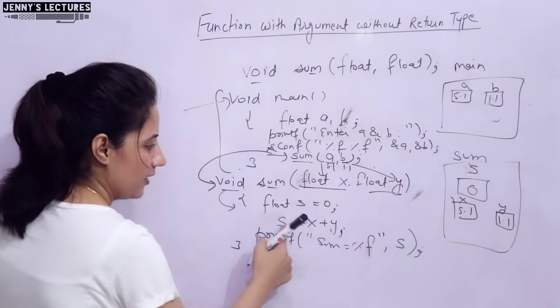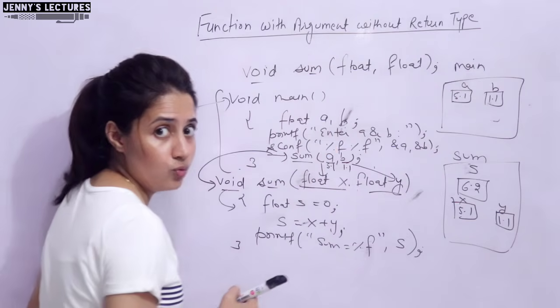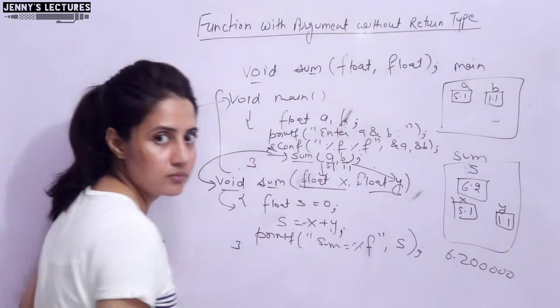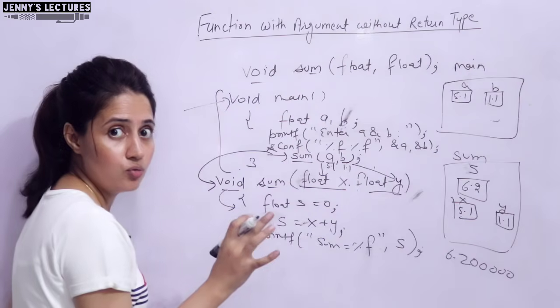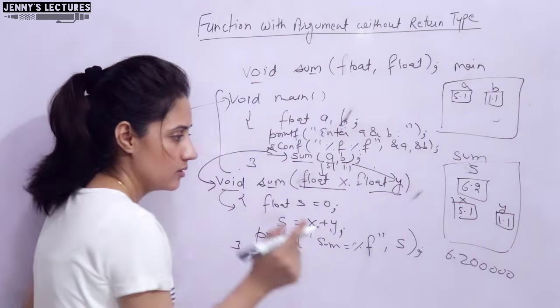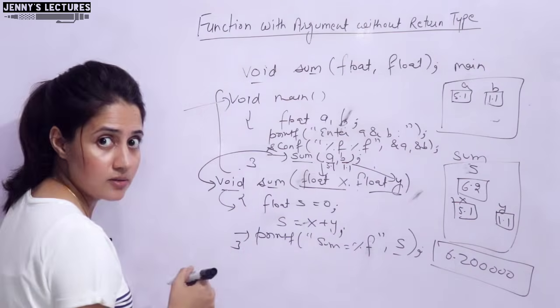So now whatever the sum is would be stored in s. The sum is 6.2, because percentage f is going to print six digits after the decimal. So it will print this, printf this.